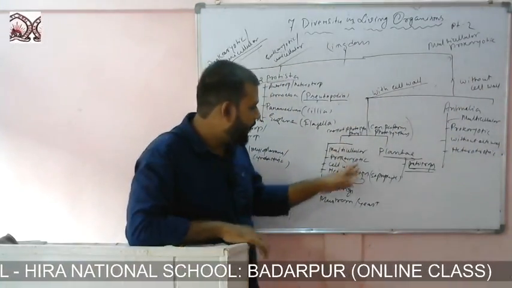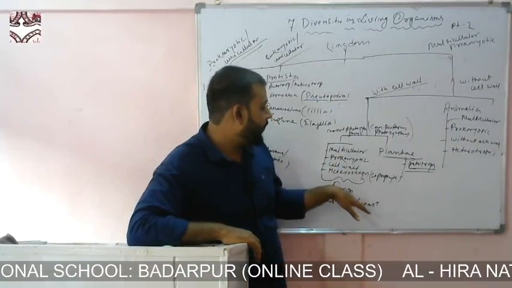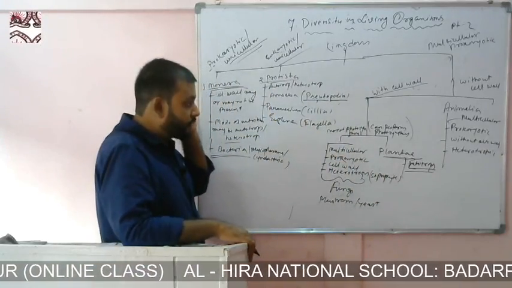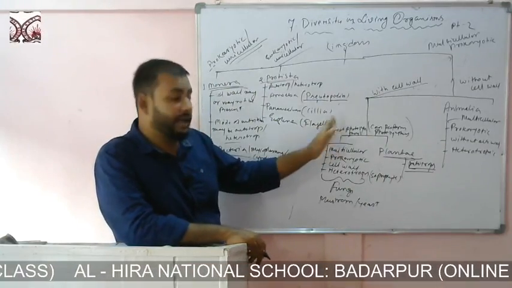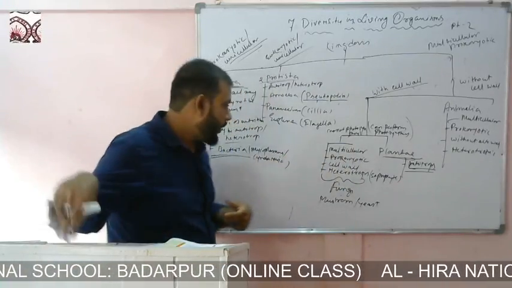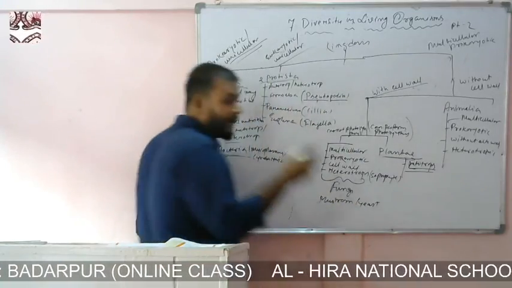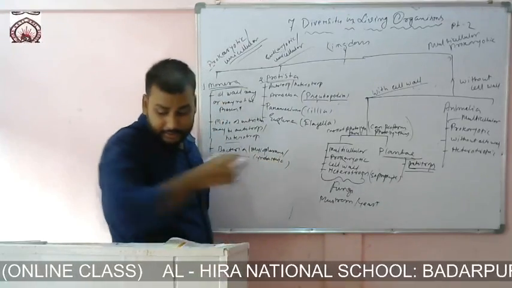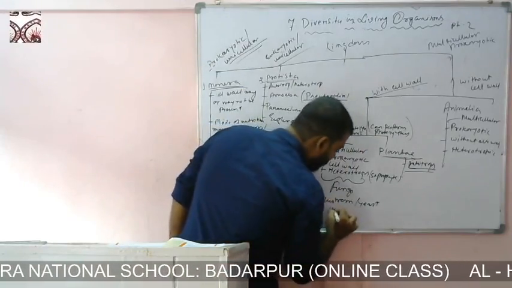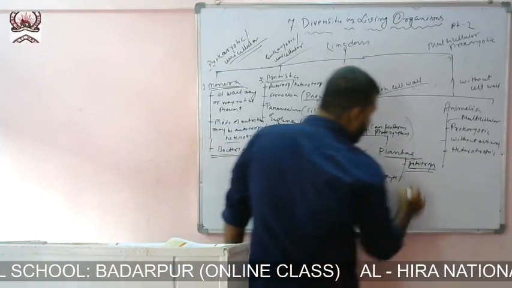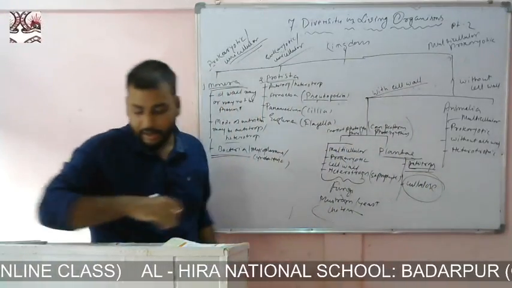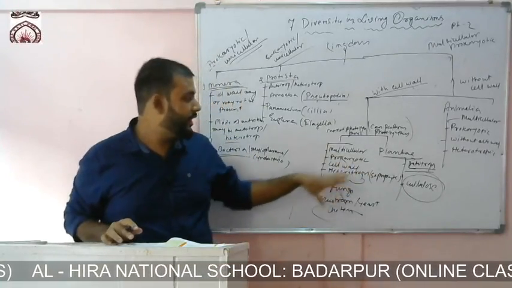Both of them have cell wall. Here, if we look at kingdom fungi and kingdom plantae, both have cell wall. Now, why are they differentiated? Because first of all, they can or cannot photosynthesize, and secondly, the composition of the cell wall. In fungi, the cell wall is made up of chitin, or chitin, whatever you say. And in plantae, the cell wall is made up of cellulose. We see the composition of cell wall is also different, right? Hence we have differentiated them.